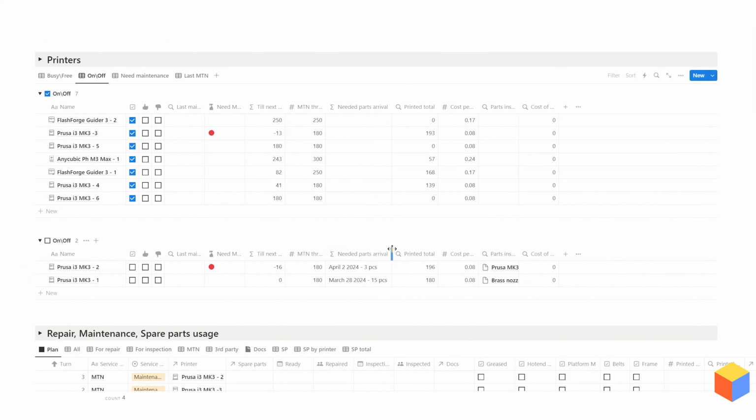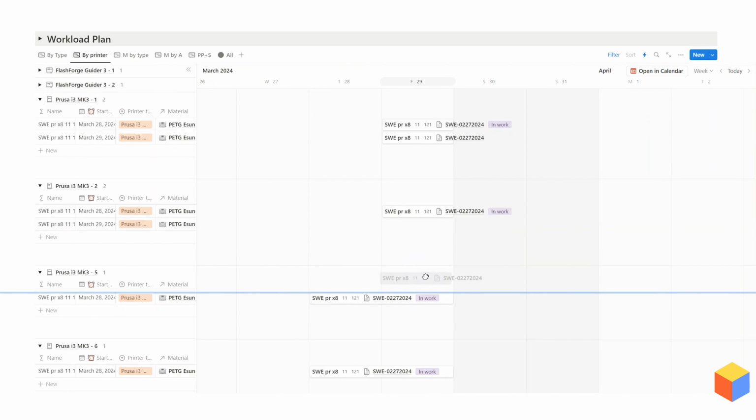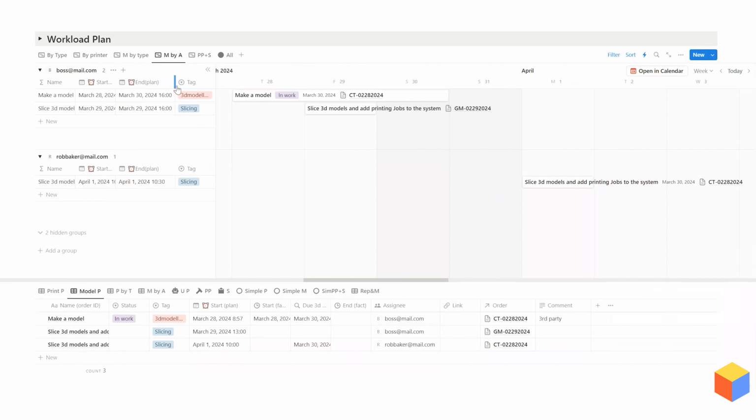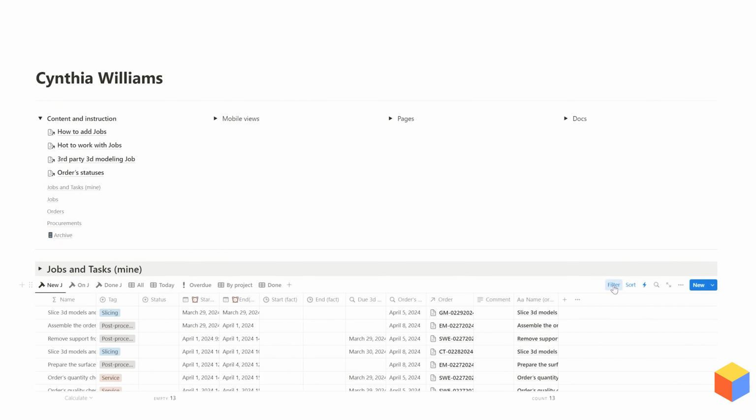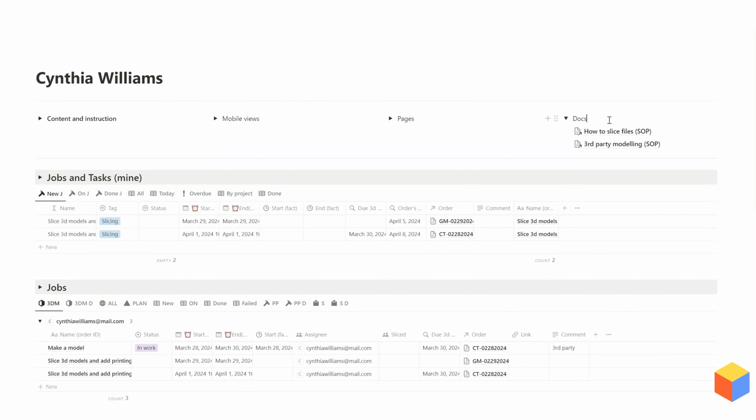Where are those parts? How is printing going? Let's move that here. When is this model ready? Okay, we need more help. And we definitely need SOPs now.